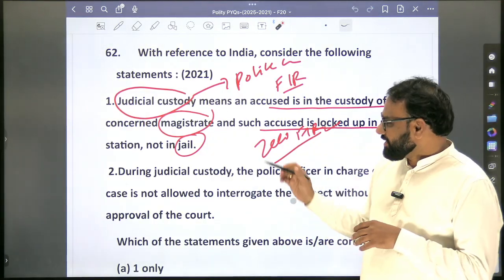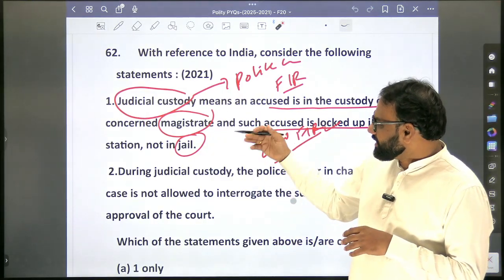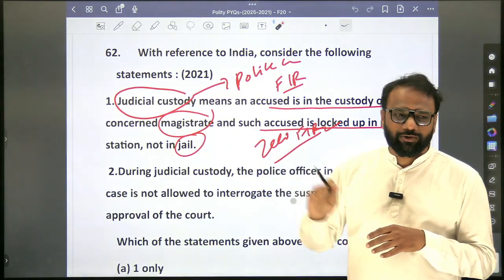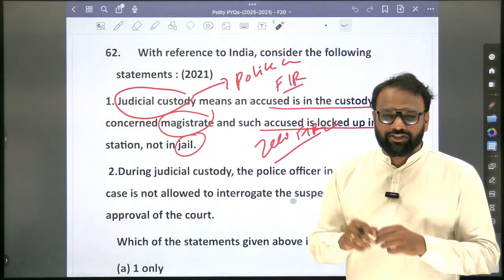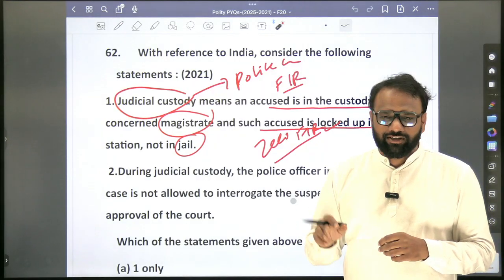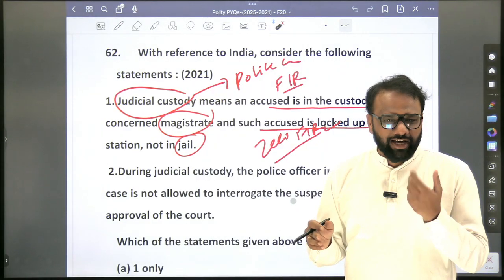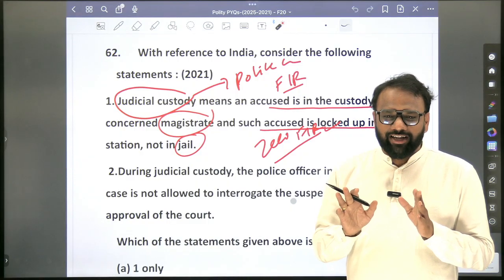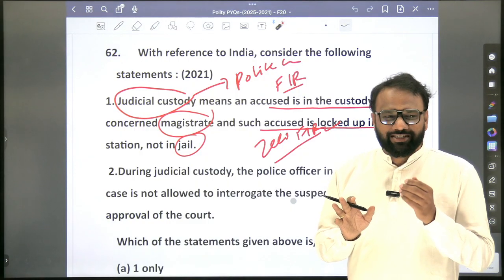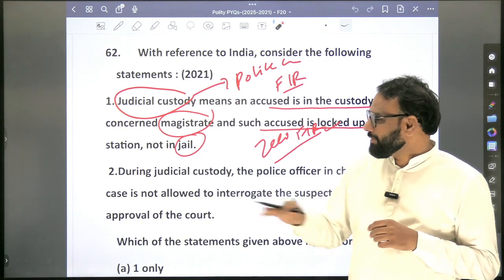In the police station, when you give the custody of the accused to the police, what happens? If you hand them over to the police, then the police will use all the methods to extract the truth. Hence people who are accused will always be pleading, don't give me police custody, please give me judicial custody, so that I can be kept in jail.